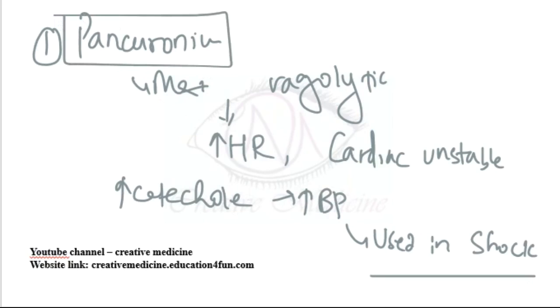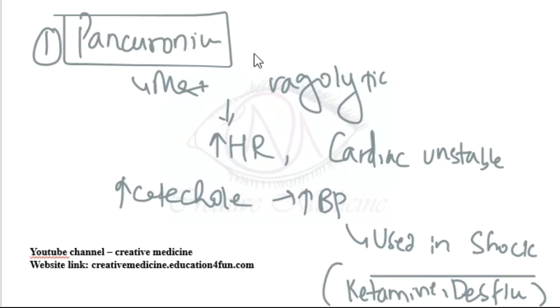Agents in shock. The muscle relaxant used in shock is pancuronium. The intravenous anesthetic agent used in shock is ketamine. The inhalational anesthetic agent used in shock is desflurane more than 6%.